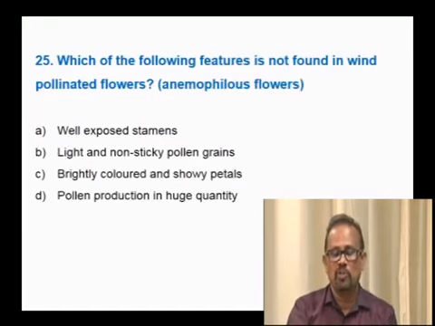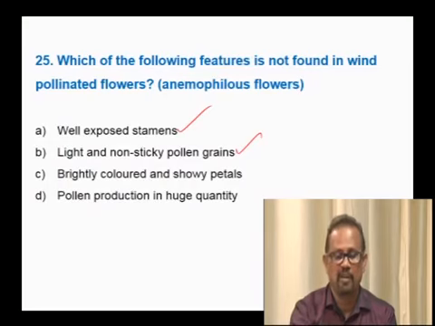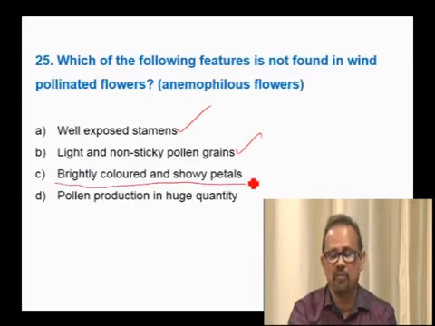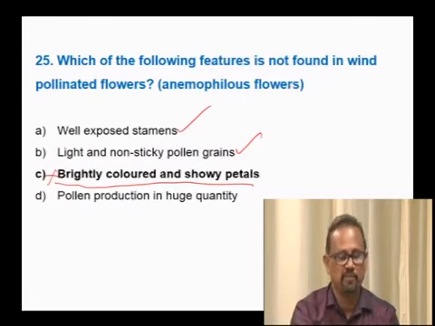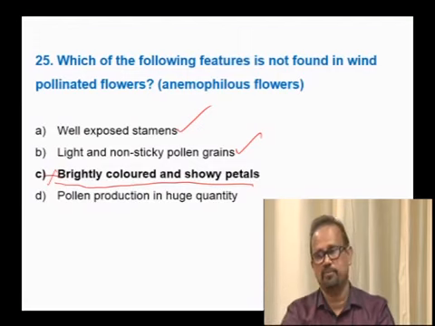Next question. Which of the following features is not found in wind-pollinated flowers? Well-exposed stamens are a characteristic of wind-pollinated flowers. Light and non-sticky pollen grains are also a characteristic. Brightly colored showy petals are not required for anemophilous flowers; they are for insect-pollinated, entomophilous flowers. Pollen production is in huge quantity. Therefore, this character is not required for wind-pollinated flowers. Therefore, the option is C.